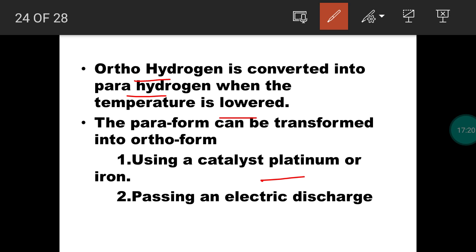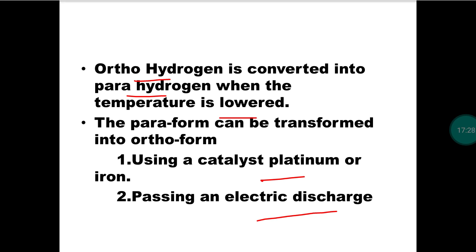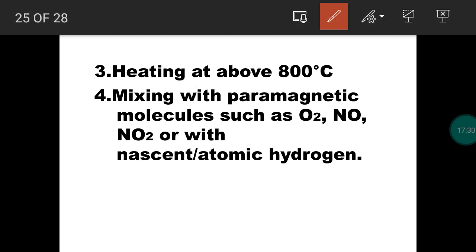The reaction can be catalyzed by a metal like platinum or iron, or we can pass an electric discharge, or we can heat the molecule above 800 degrees Celsius. We can add paramagnetic substances like oxygen, nitric oxide, nitrogen dioxide, nascent or atomic hydrogen. By doing these things, parahydrogen can be converted into orthohydrogen.